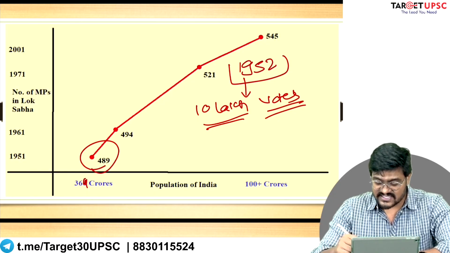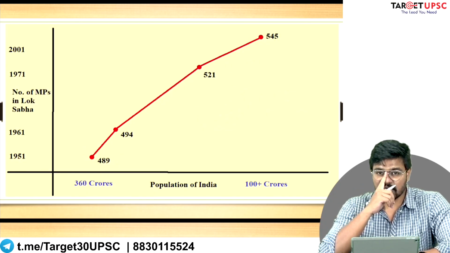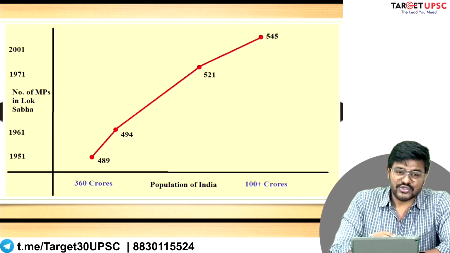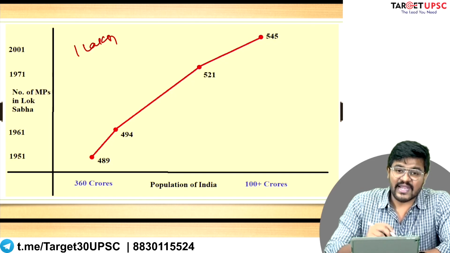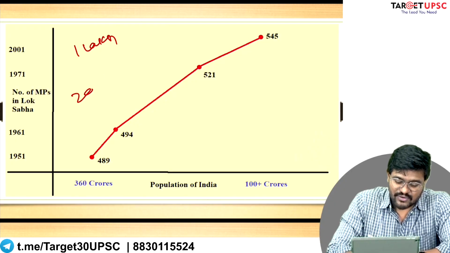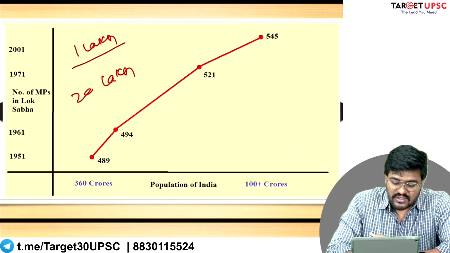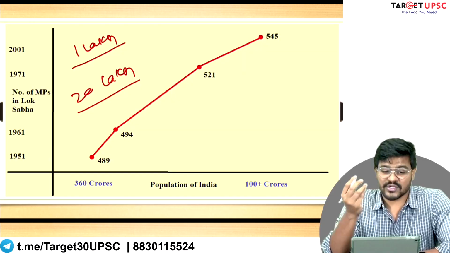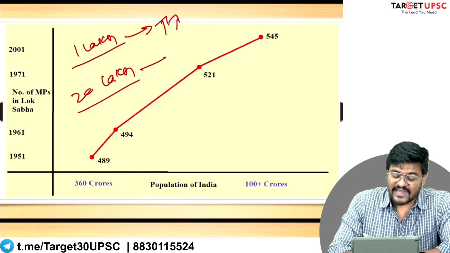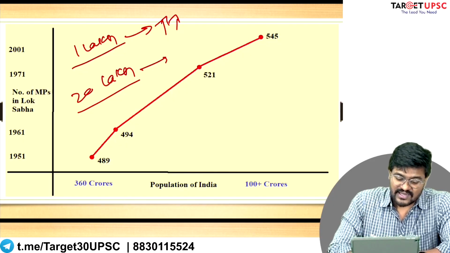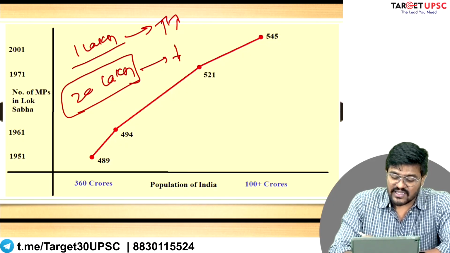Now, why is this necessary? This is necessary because, see, let us assume that one constituency of Lok Sabha has only 1 lakh voters and another constituency has 20 lakh voters. So, the value of one vote in this constituency is much more, right? And the value of one vote in a larger constituency is very low.